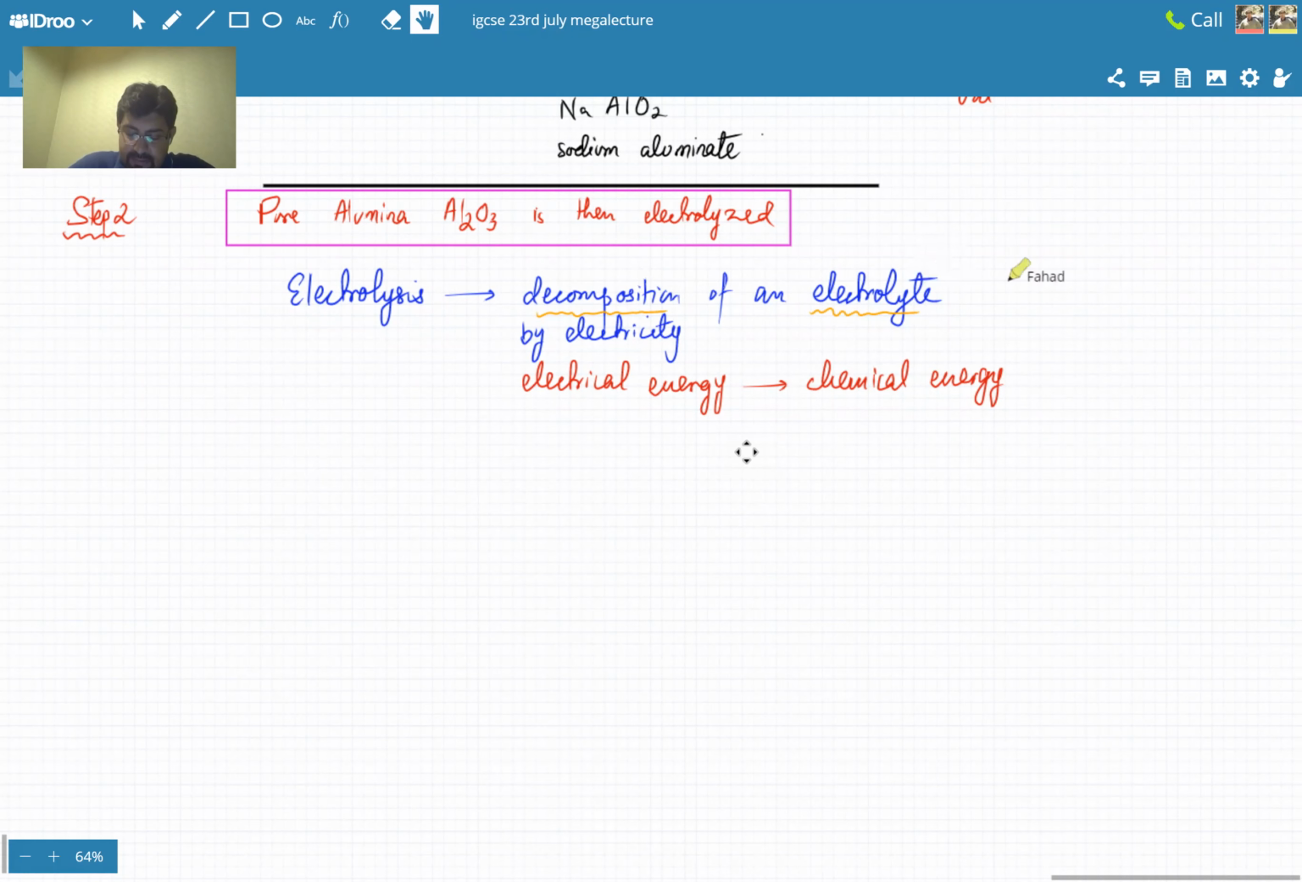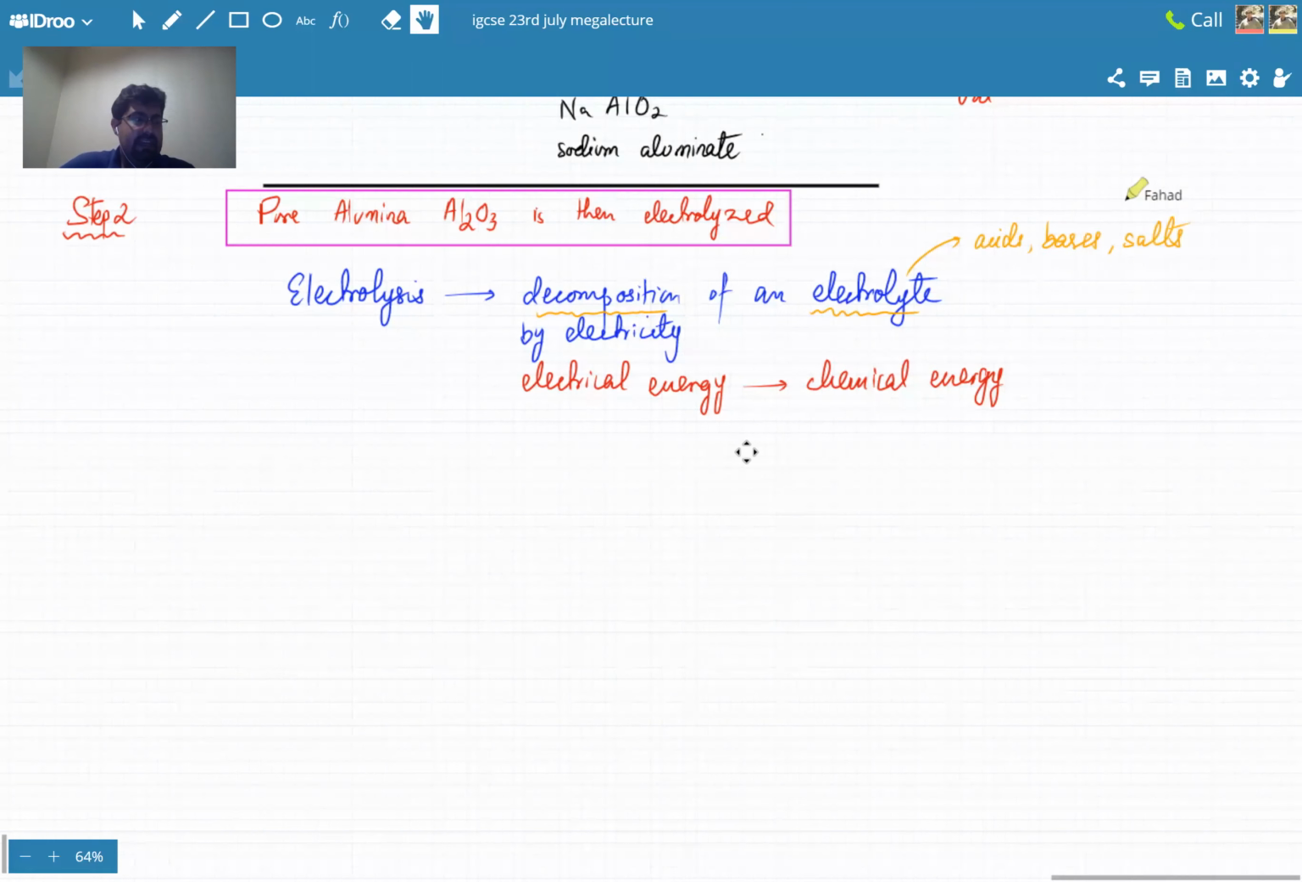Any substance that actually undergoes decomposition, that actually breaks down, is called an electrolyte. Which ones are electrolytes? Usually acids, bases, and salts. They're very good electrolytes. We're going to look at this in a lot more detail when we do this chapter.